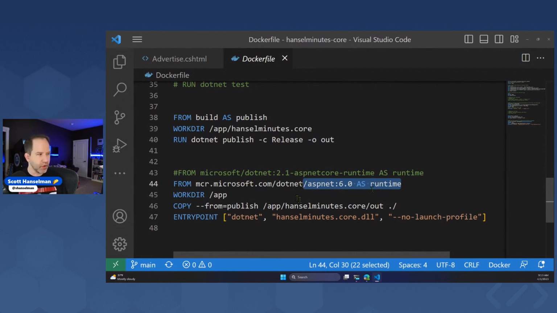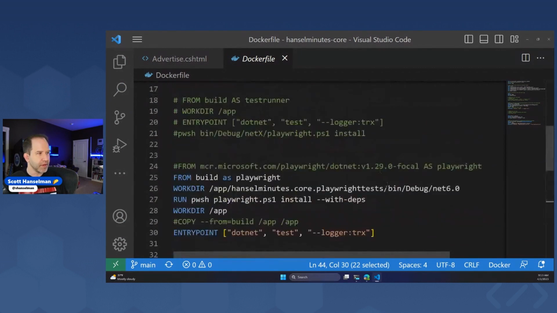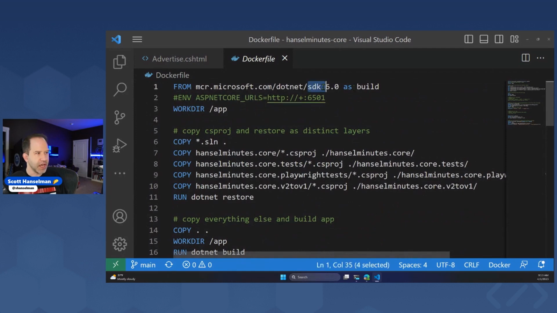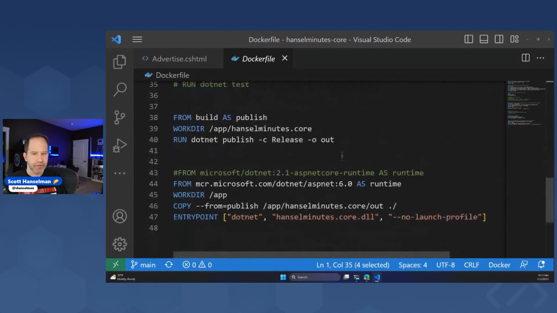Now this is important. Notice that I called it runtime, but up here it's SDK as build. Very, very different. That's because there's no reason for me to go and ship the SDK, the DLLs, the libraries that I don't need. I don't need to ship the compiler. There's no reason to put the C# compiler inside of a Docker runtime. I'm just going to use the bare minimum. And you can decide how bare minimum you want to be.